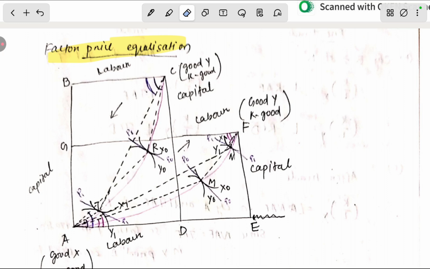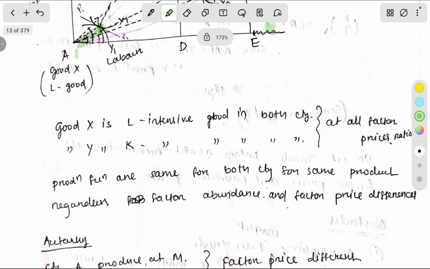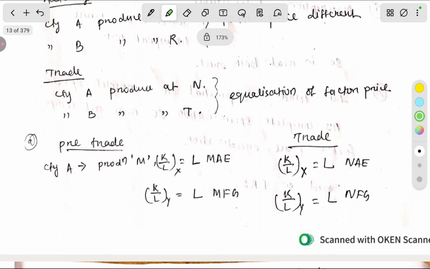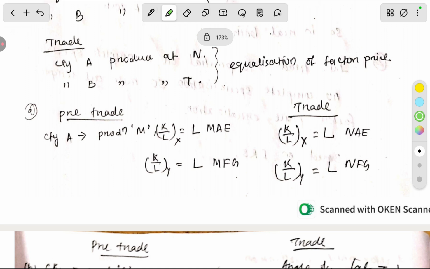Here after trade, country A is producing at point N and country B is producing at point T. Here the slope TAE will be equal to the slope MFZ. The slope DAE will be equal to the slope MFZ.